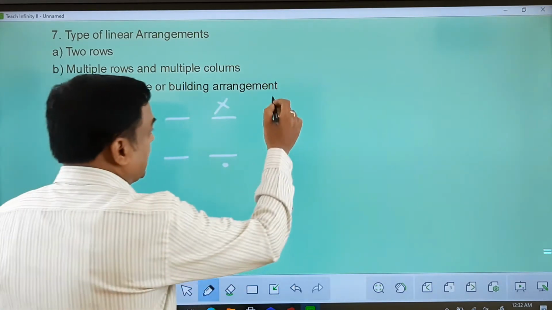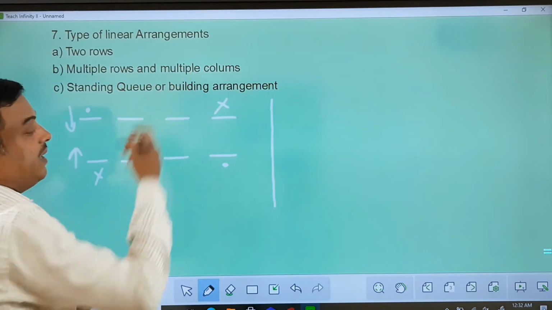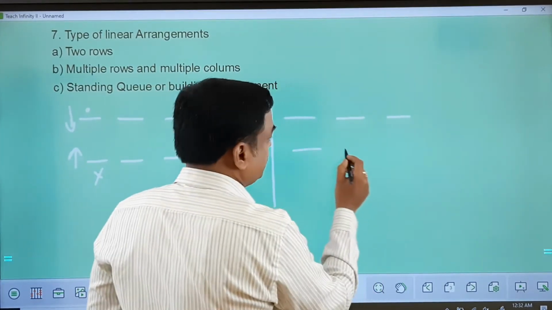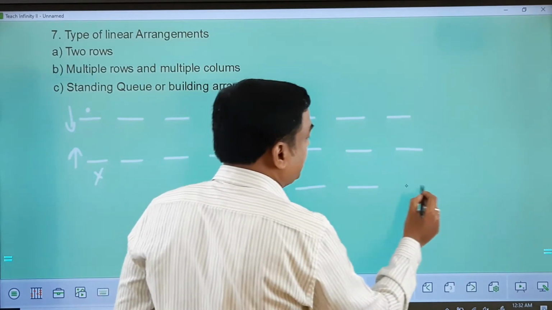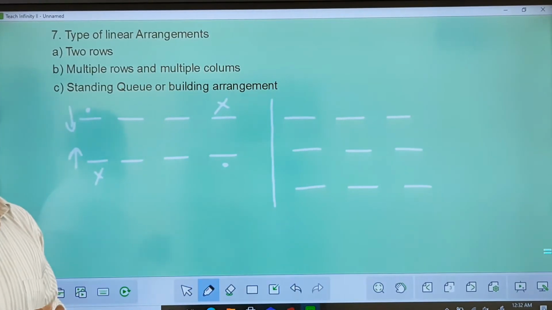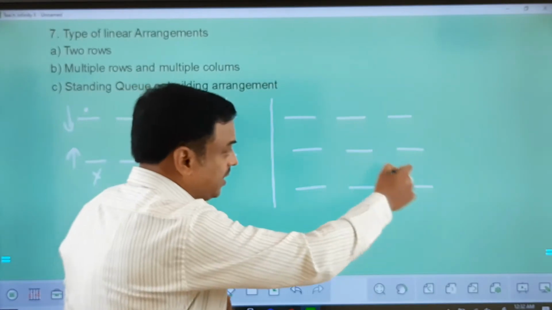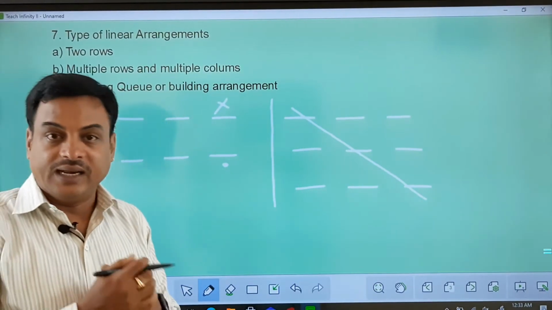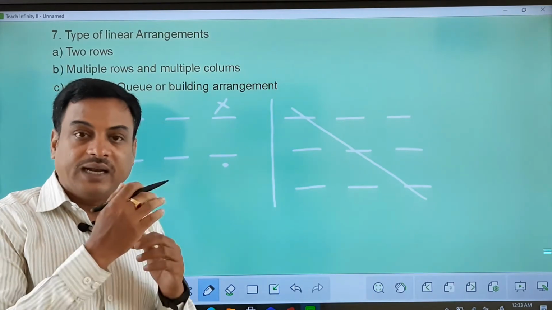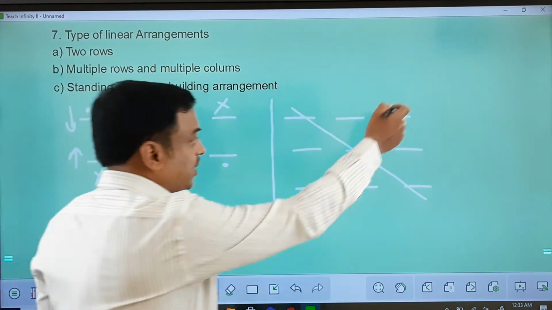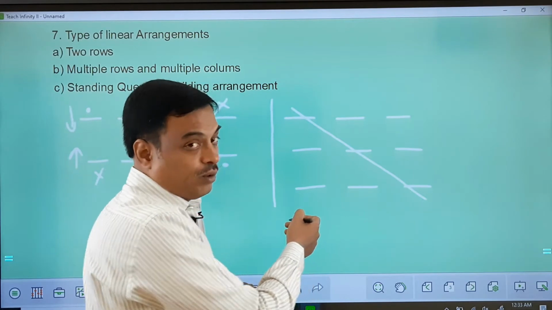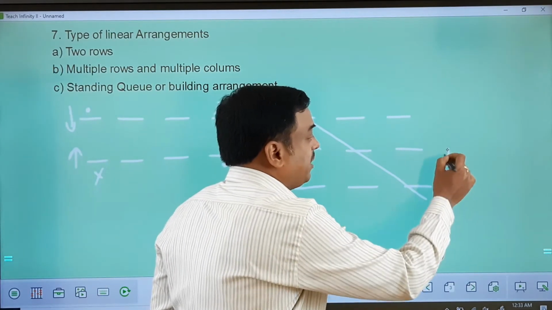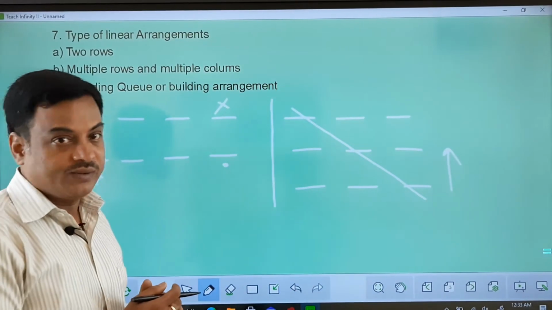Okay. Second one, multiple rows and multiple columns. So if I have multiple rows, and you can see here I have 3 rows and 3 columns, and you can consider these people sitting in this position will be called as diagonally arranged. So the people are sitting in a diagonal direction, or the other way around, it could be from right to left also taken as direction. Normally these cases will have people facing north direction.